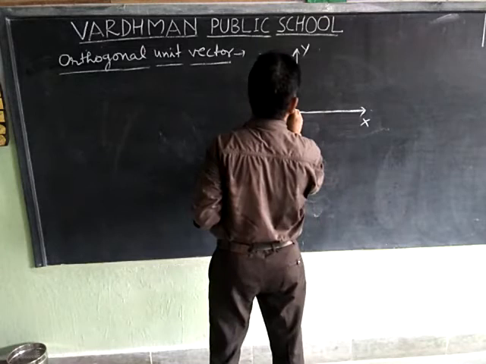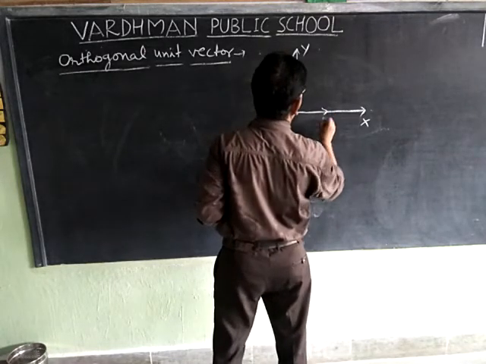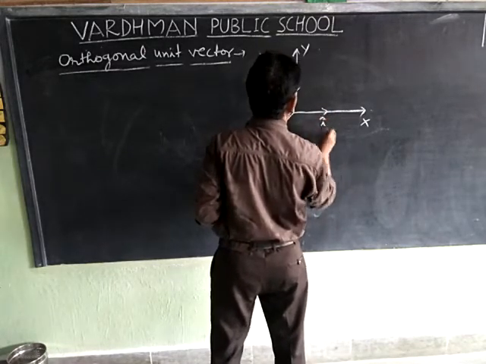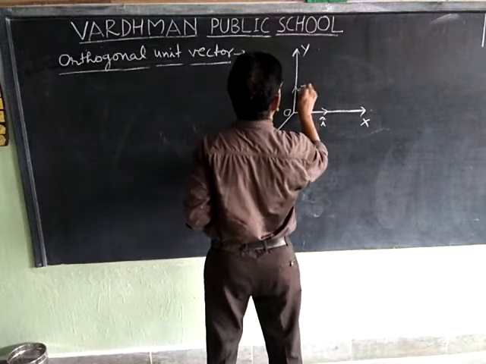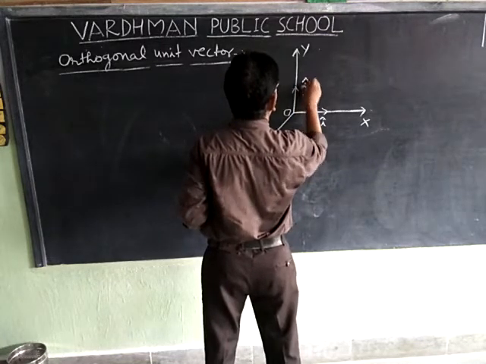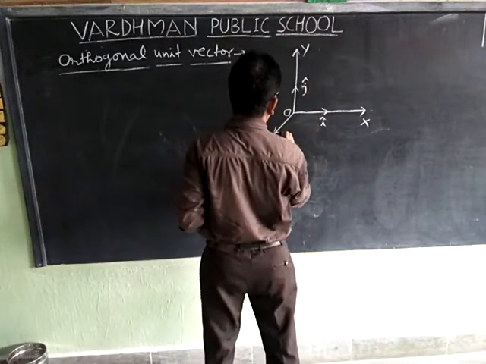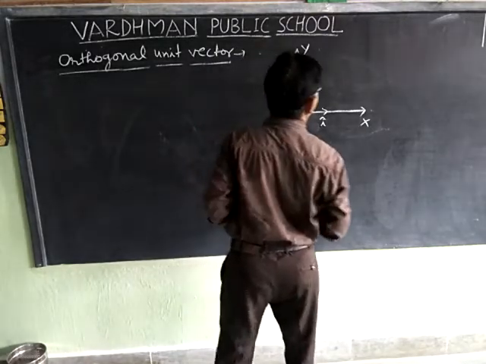Here is my origin O, this is unit vector i, this is unit vector j, and this is unit vector k.